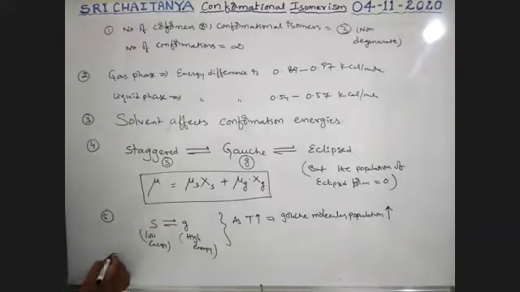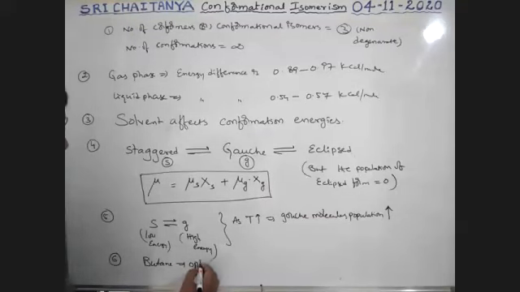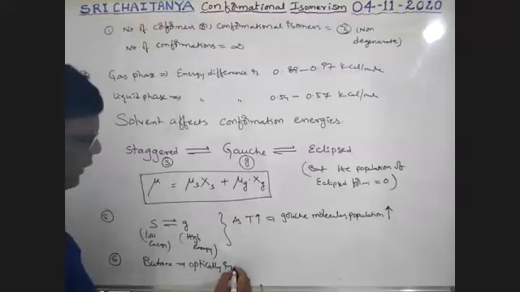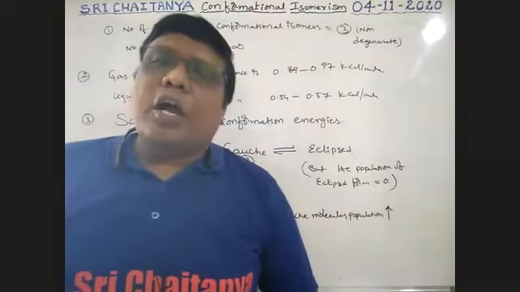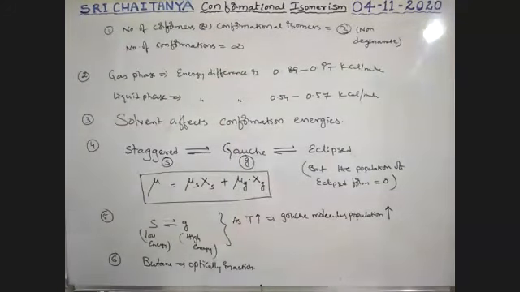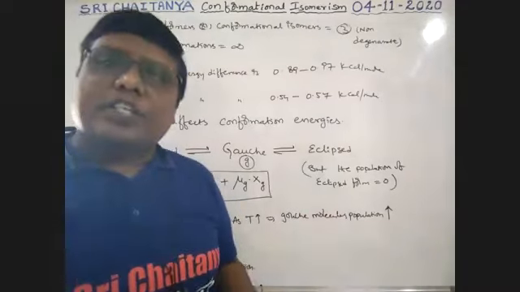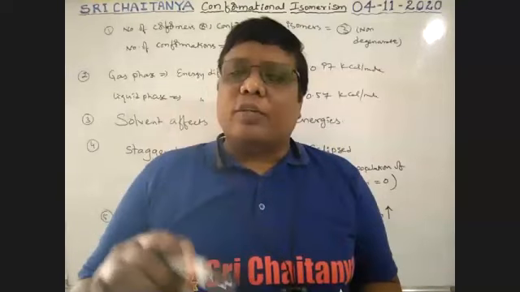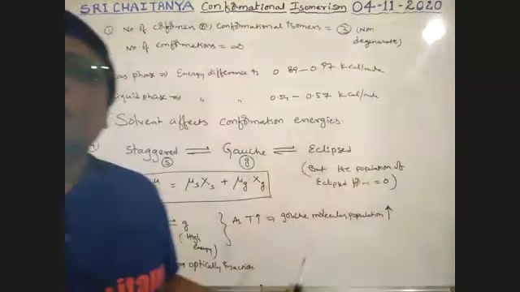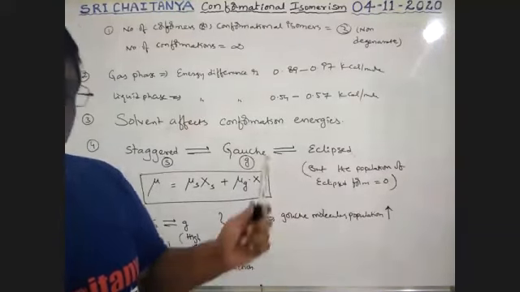And finally, the most important point is that butane is overall optically inactive. Sir, how to explain this optical activity and inactivity? At the time of optical isomerism, we will explain, boys. So butane is optically inactive. So this is all about conformations in N-butane, with rotation along the C2-C3 single bond. These are the concepts we observe, boys. Very, very important.